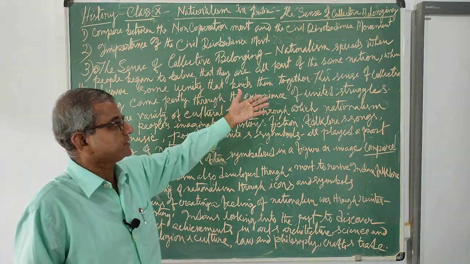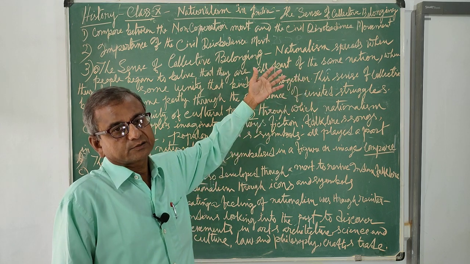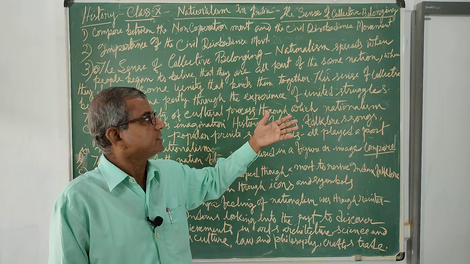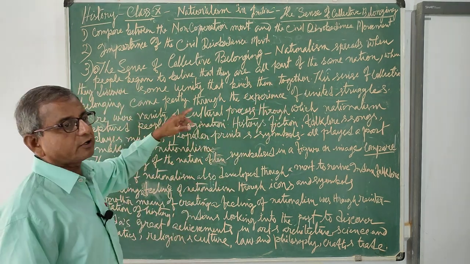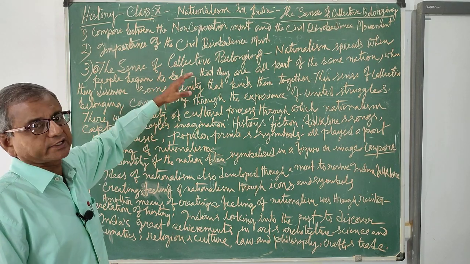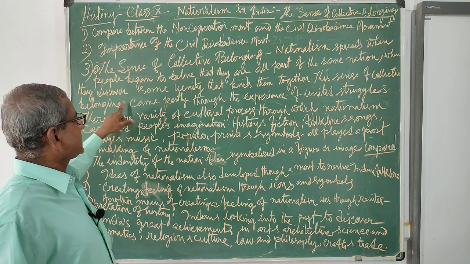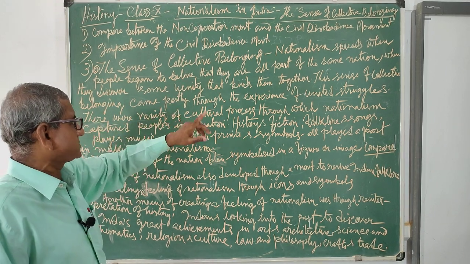So nationalism in India began not only through the movements of different classes and the movement organized by Gandhiji or the Indian National Congress, but the national idea also came through a cultural process.